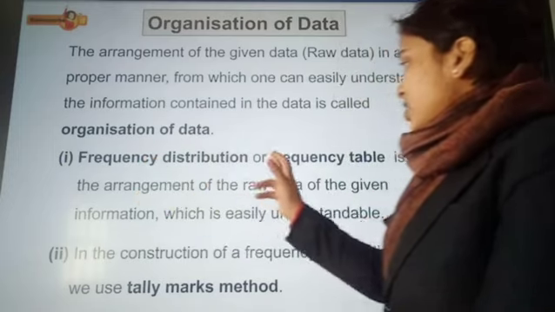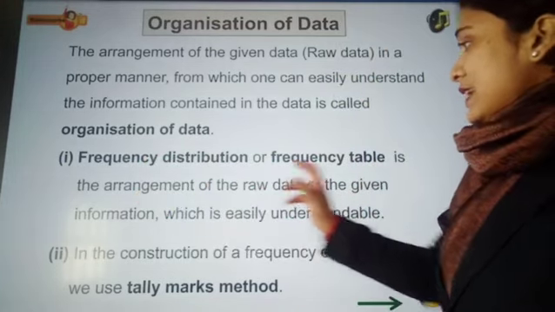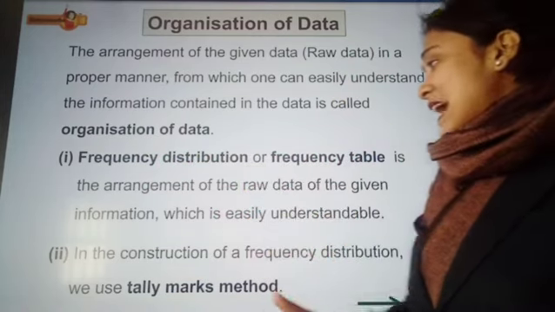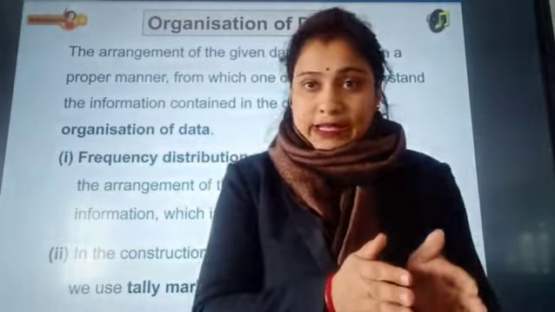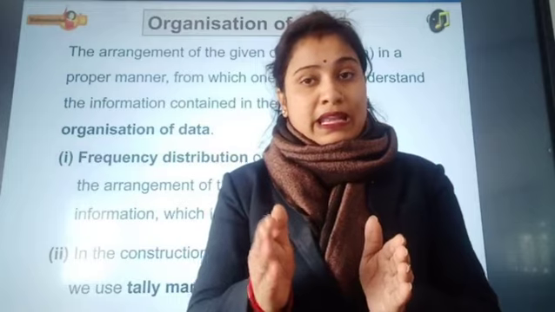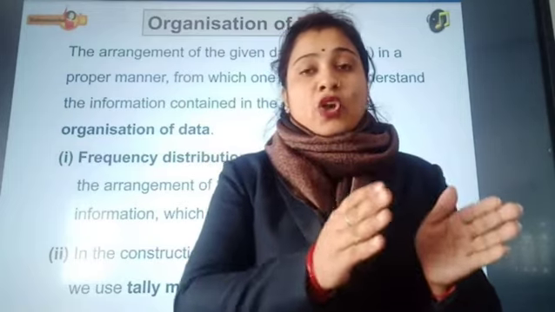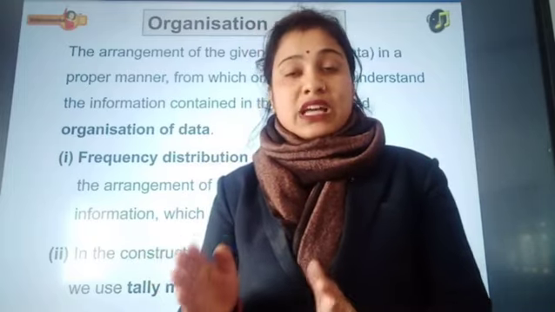Okay, so what is a frequency distribution or frequency table? A frequency distribution table is the arrangement of the raw data of the given information in an easily understandable form. Easily understandable means we have the data, we arrange it systematically in ascending or descending order, and then we find out how many observations occur, that is, the number of times the observations occur.